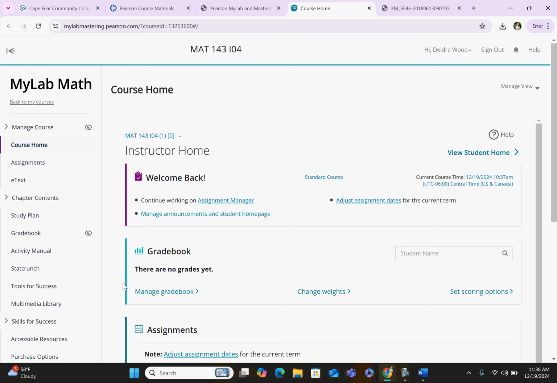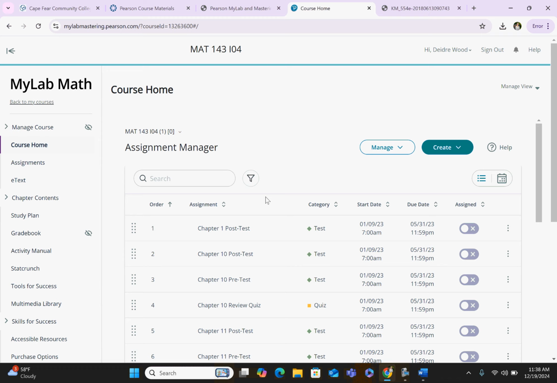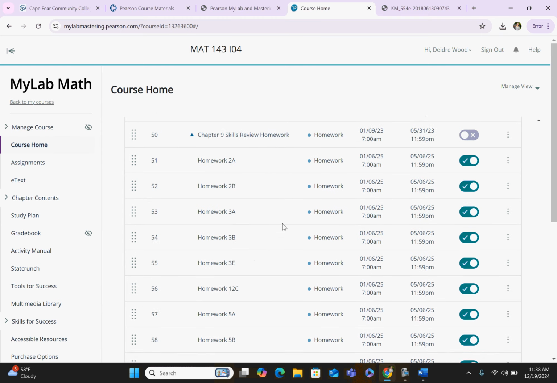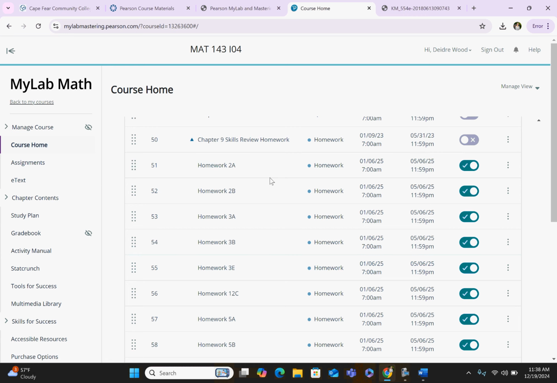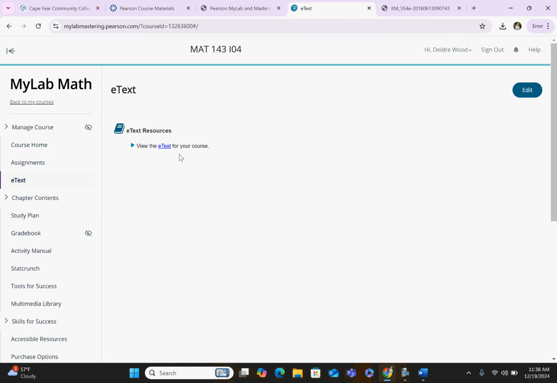All right, so what do I want to pull up? I'll first pull up assignments just so you can see, and you can click on assignments over here on the left-hand side of the screen. If you prefer to do your homework digitally, I've created homework assignments that are tailored to the notes and how you will be tested for each section. They opened up on the first day. They have no official due date. I mean, they have a due date as the last day of class, but again, homework is suggested, not required. It is not part of your grade. The other piece that I want to pull up here is your ebook.